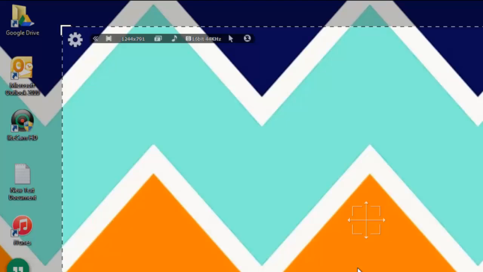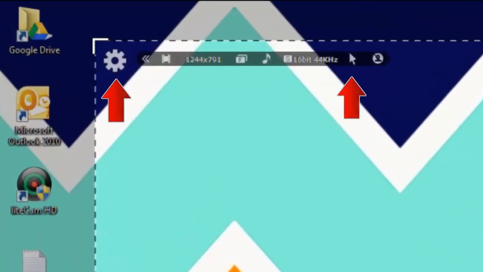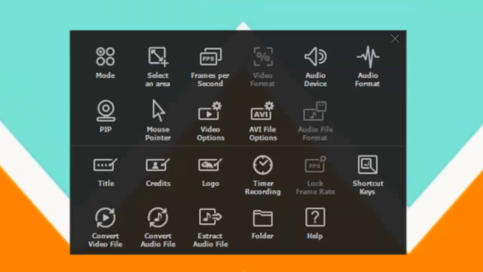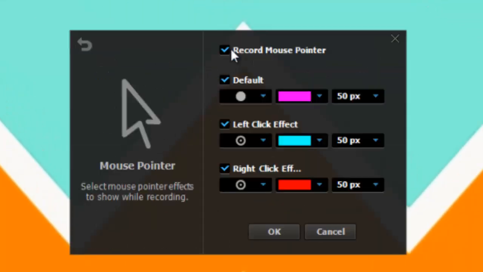liteCam HD. First you need to open liteCam, which I've already done, and then you can open up your mouse click from the toolbar or in the settings. I like doing it in the settings, and then you can decide if you want to record your pointer, you can change the default, and then you can also change left click and right click and change the colors that you want. Once you have the colors chosen, you can press OK and start recording your screen.